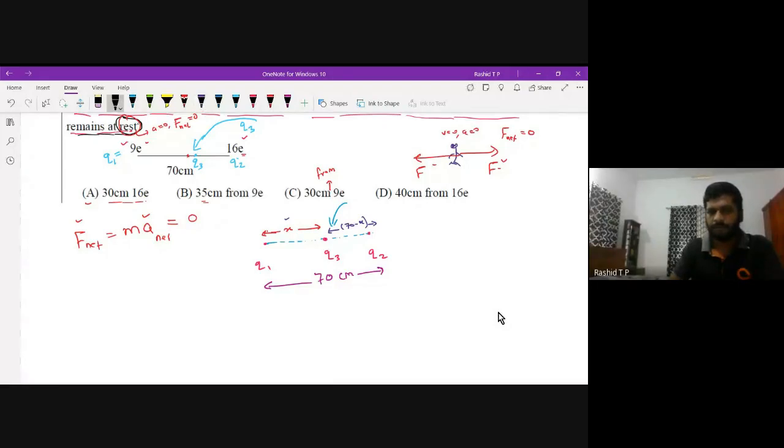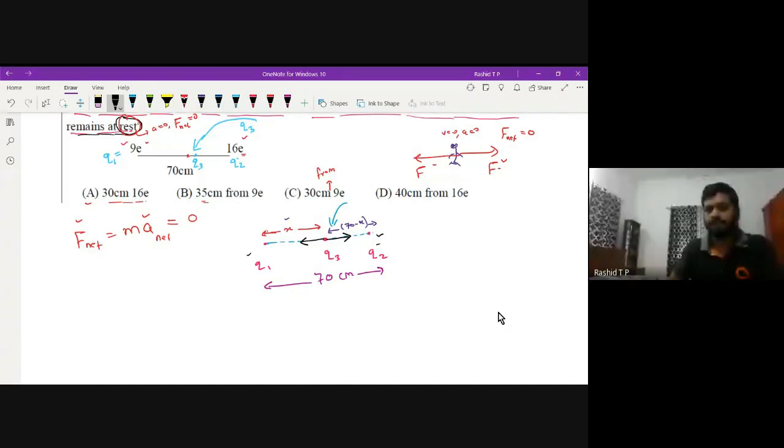Here, charge Q2 exerts a force on Q3. We don't know the magnitude of the charge Q3, Q2 or Q1, but we know the information given in the question that the charge should be at rest. Rest means the forces acting on the charge Q3 should be equal and opposite. Then only charge Q3 will be at rest.